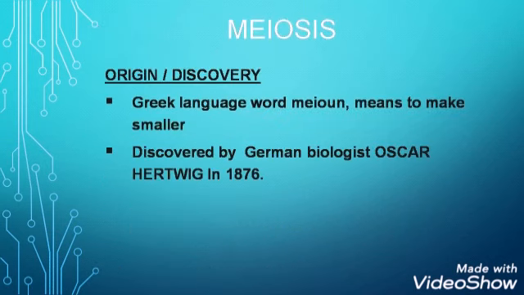Before explanation of meiosis, I want to discuss the origin and discovery of meiosis. So what is the origin of meiosis? It is derived from the Greek word meon, which means to make smaller. And who discovered it? It was discovered by German biologist Oskar Hartwig in 1876.